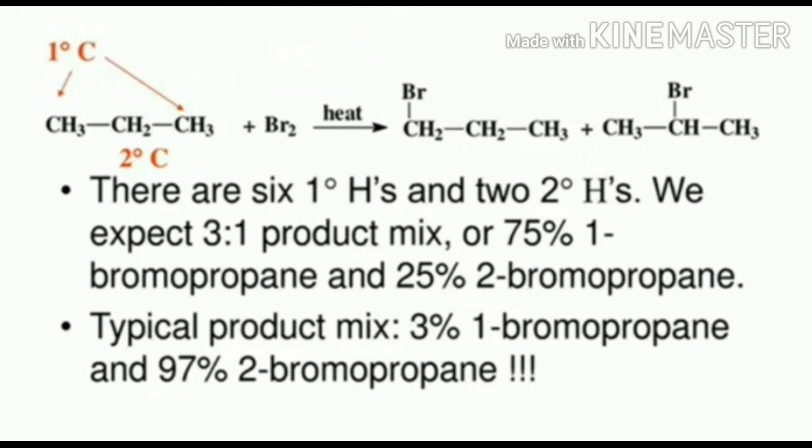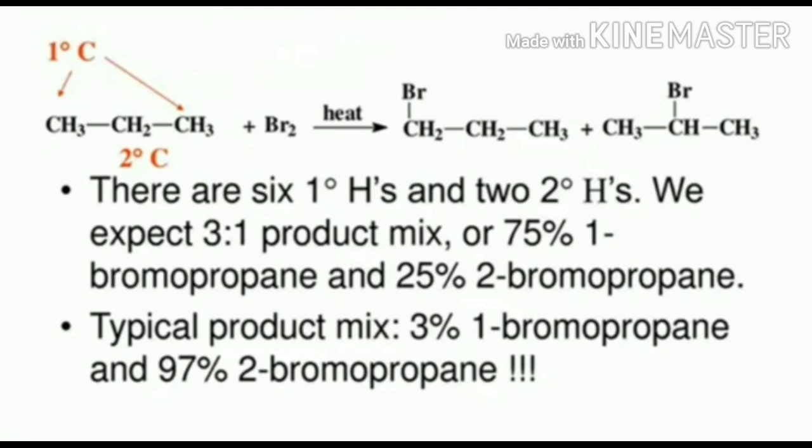In this case, bromination of propane is being done and we get 1-bromopropane and 2-bromopropane as the product. As we can see that there are 6 primary hydrogens and 2 secondary hydrogens on the reactant side, we expect a 3:1 product mix. That is 75% of 1-bromopropane and 25% of 2-bromopropane.